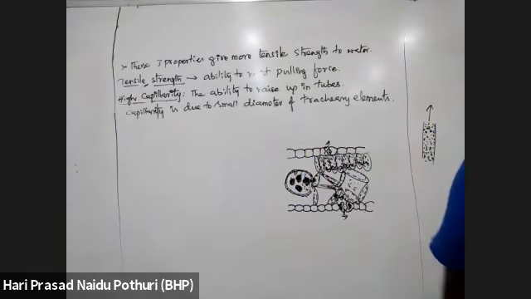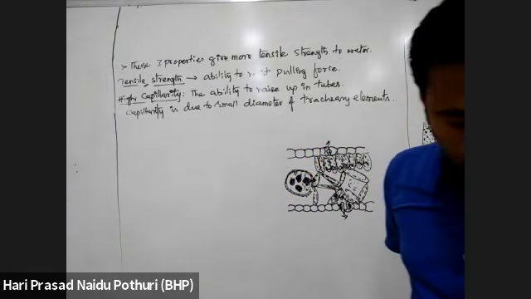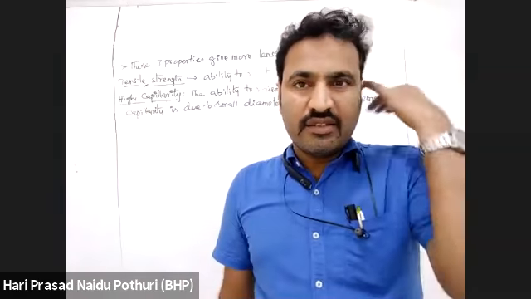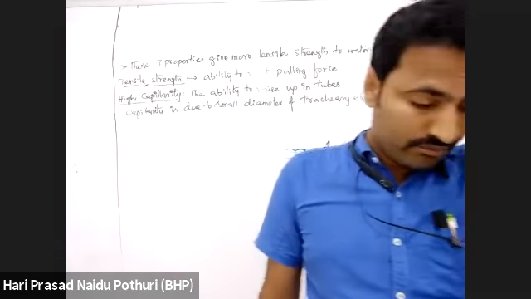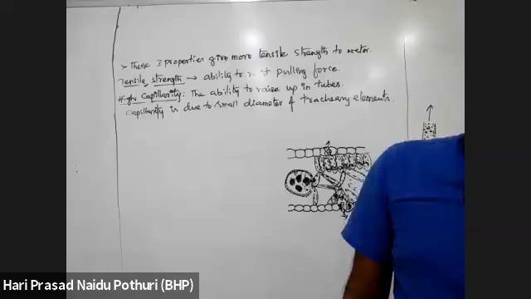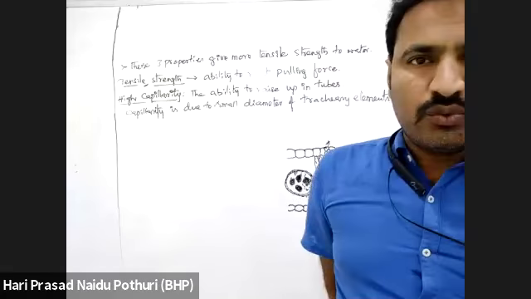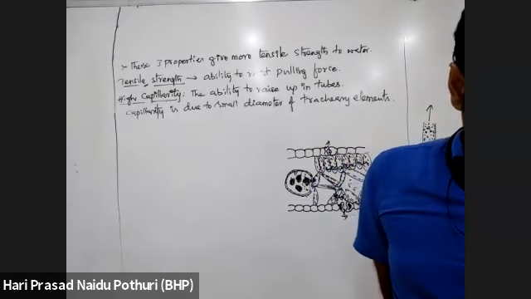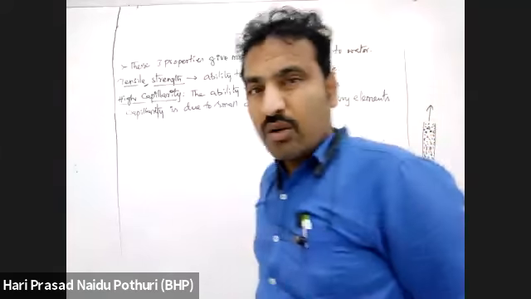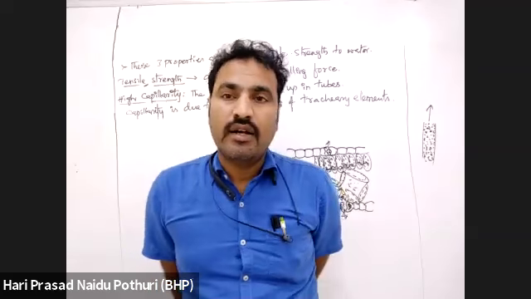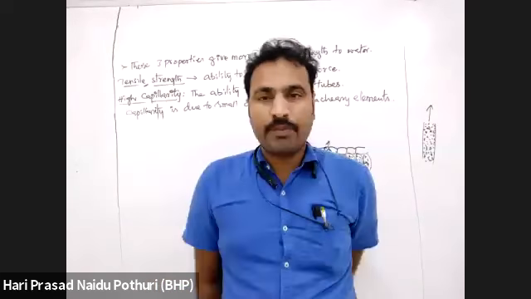In this way, negative water potential of leaves provides the transpiration pull. Can you repeat the points?